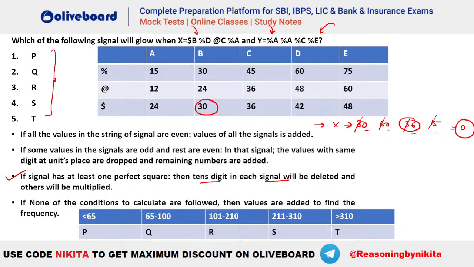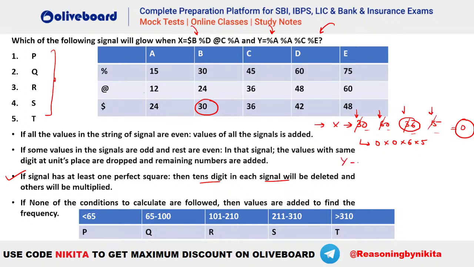So we will have a 0 here. We will be getting a 0 because the tens place digit has to be removed and the rest of the values have to be multiplied. So you can see it will be 0 into 0 into 6 into 5, isn't it? You have removed all the places at tens position. So tens positions have to be deleted and you will finally get a 0 here. So x will be 0.